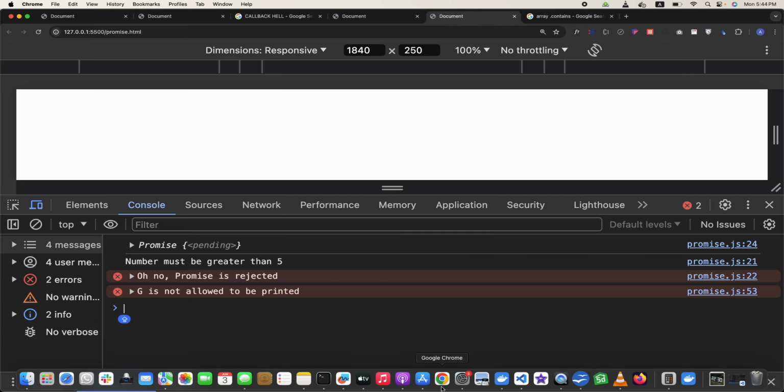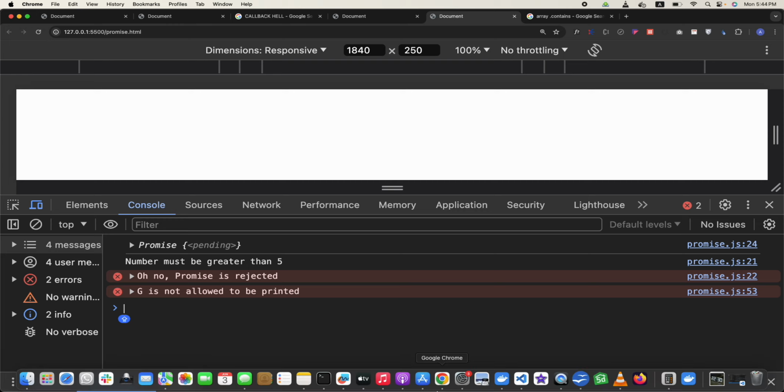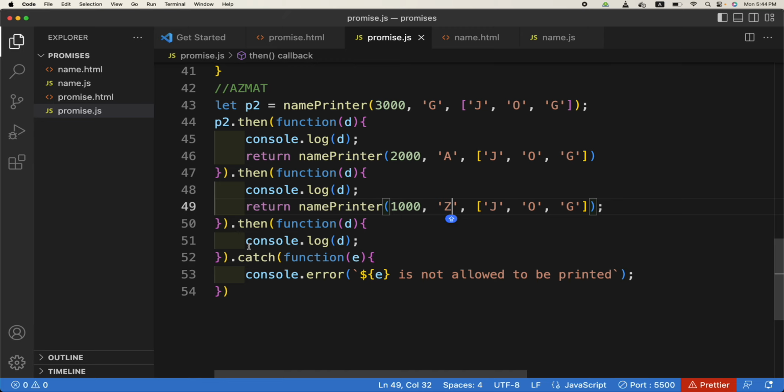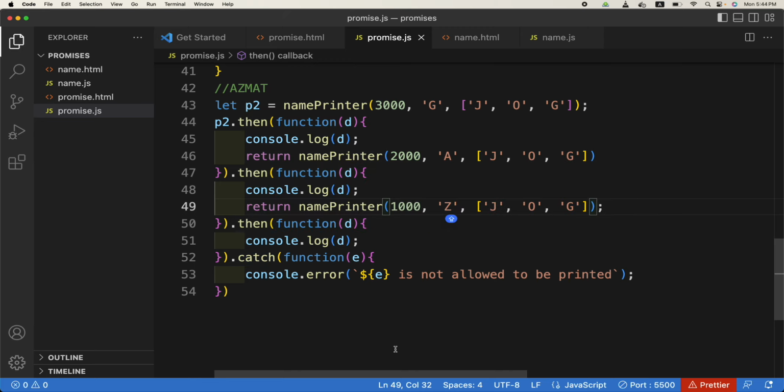Exactly. Now G is not allowed to be printed and the other two are not run because we have a single catch at the end of the chain, then and then a catch. So in a series of promises, if any of them fail, the rest of them will not be entertained by JavaScript. Got it?